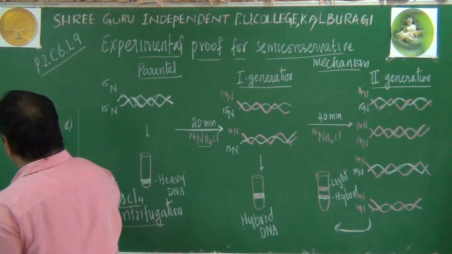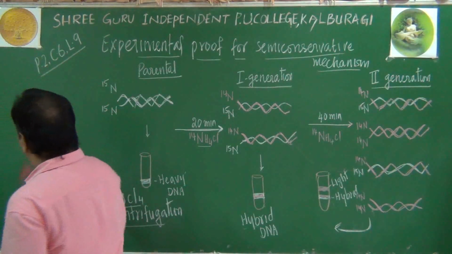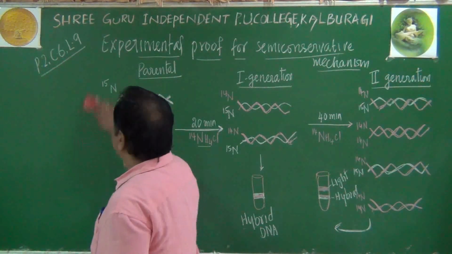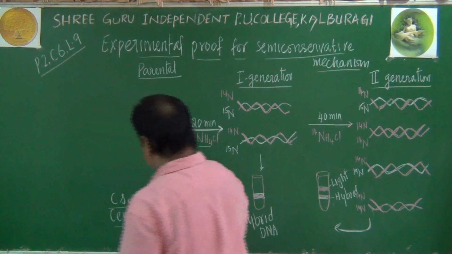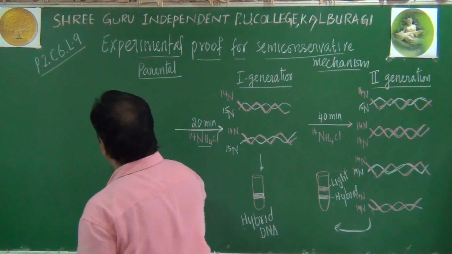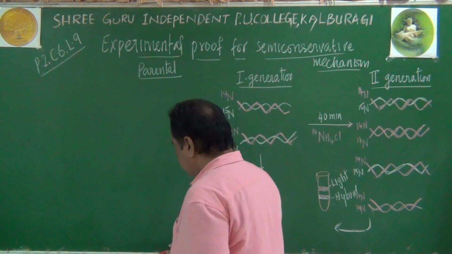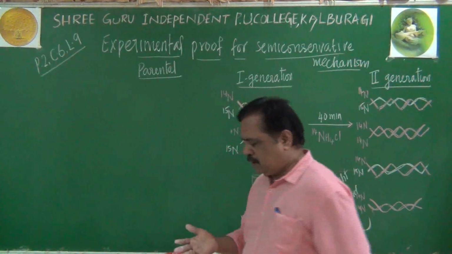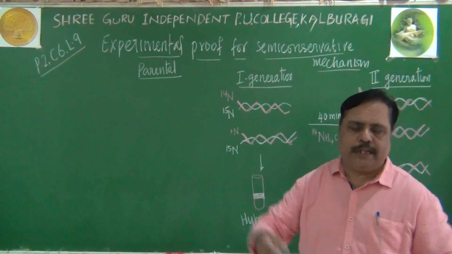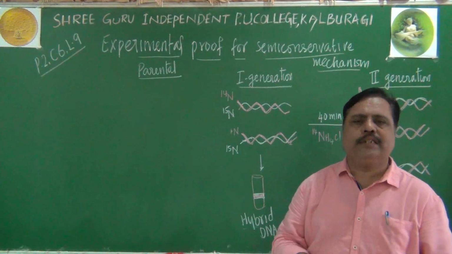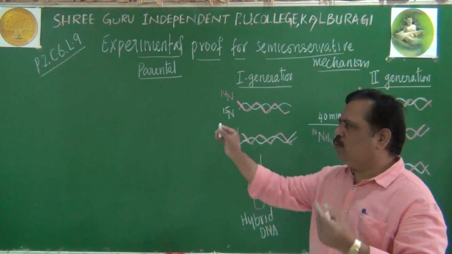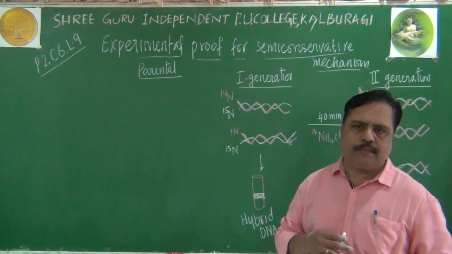Listen, students. This proof was based on Escherichia coli. You know, Escherichia coli is a bacterium, which is a prokaryotic cell. Is there any example for eukaryotic?